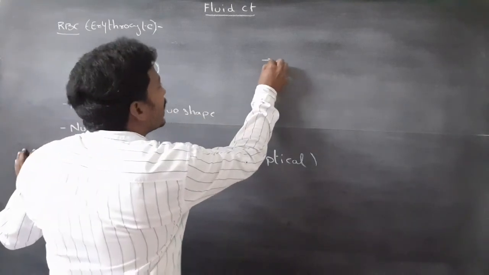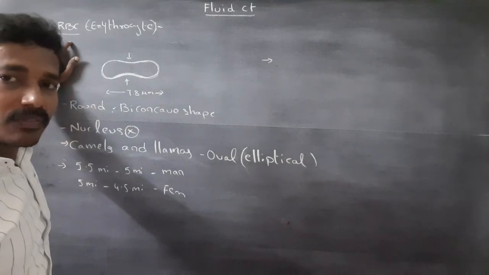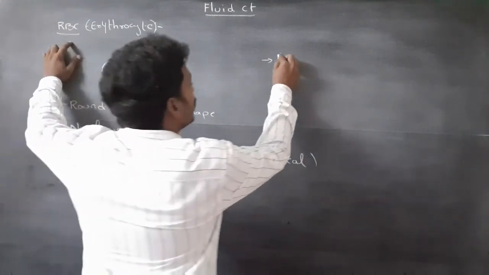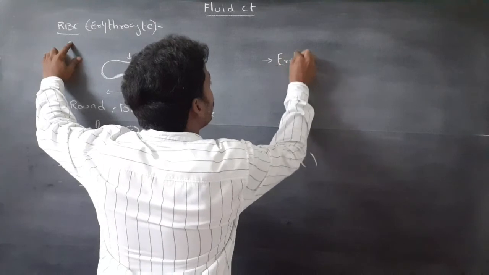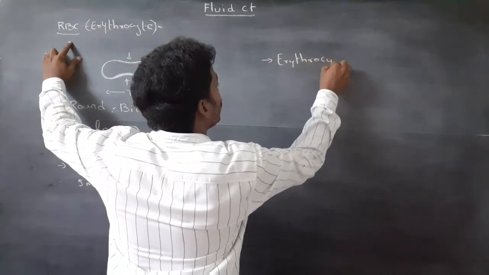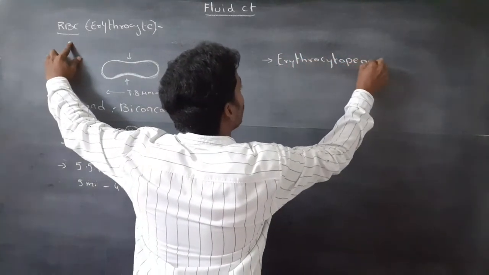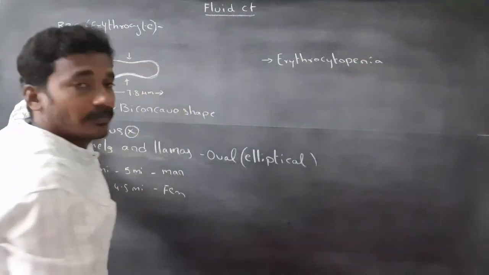A decreased number of RBC is called erythrocytopenia.